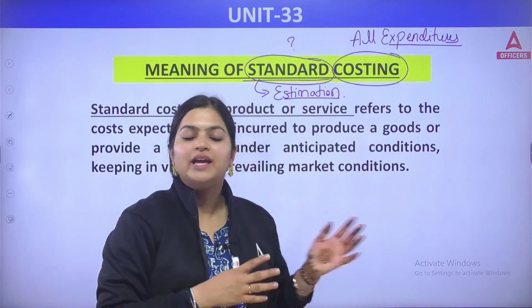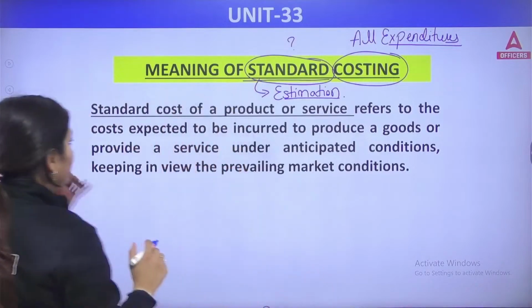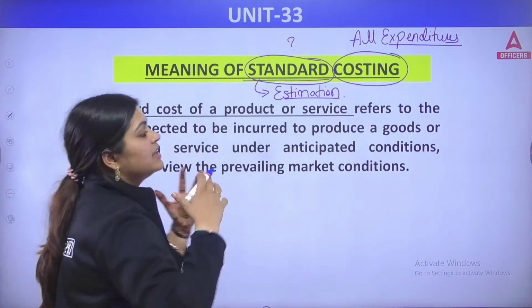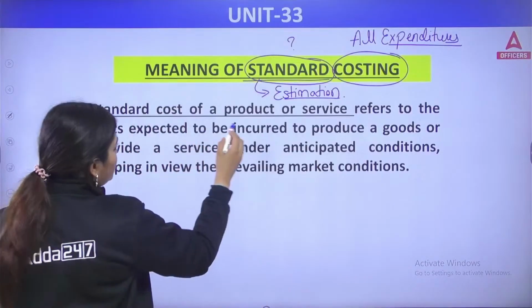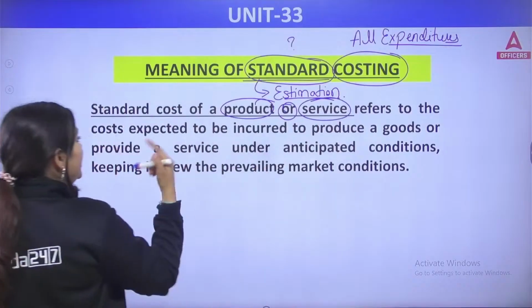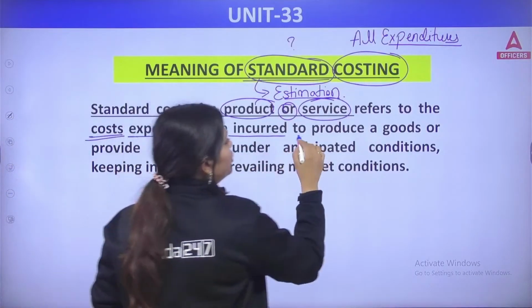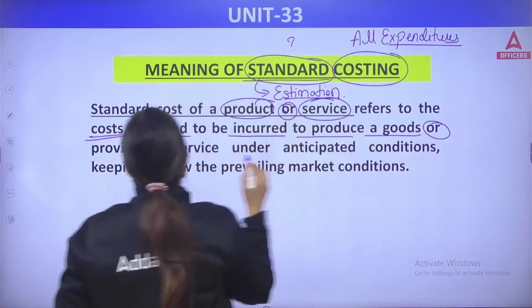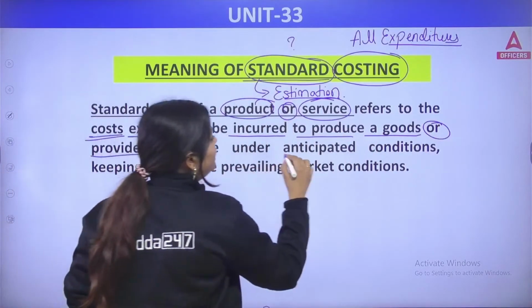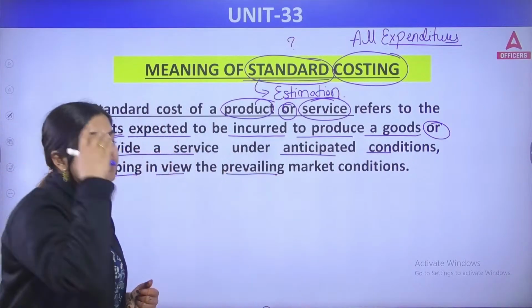Same when you are doing any business, you require some estimations. So what do you understand by standard? That is the estimation when you are doing it for any product or for services. Here we refer to the cost expected to be incurred to produce goods or provide a service under anticipated conditions, keeping in view the prevailing market conditions.